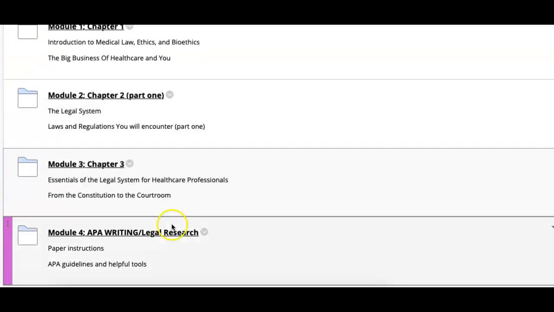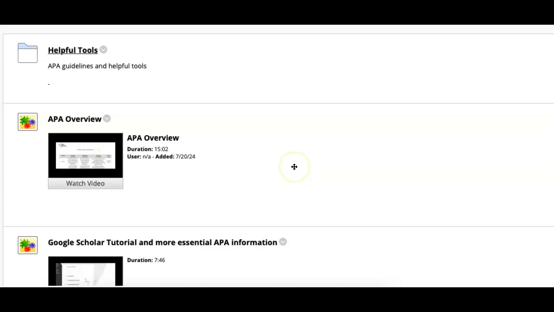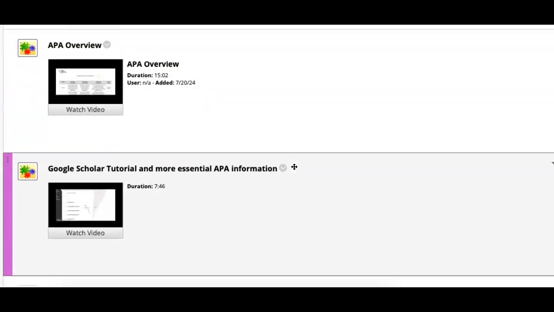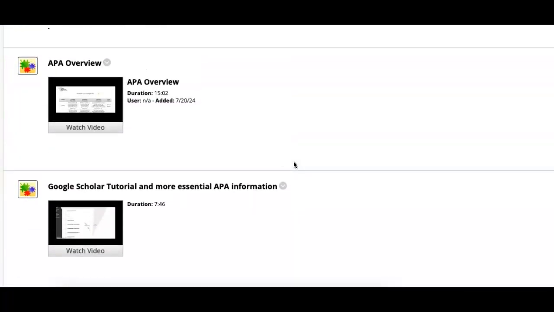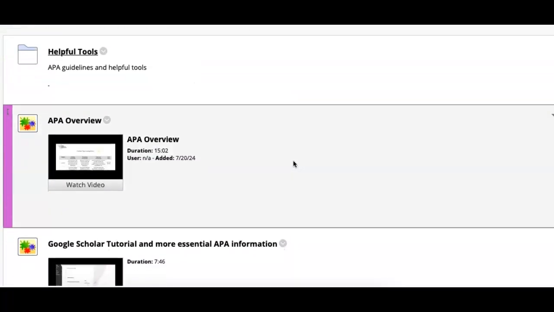But take a look at Module 4. Go through the all-important lectures. Nothing is due this week in relation to a discussion post or homework or review questions, nothing like that is going to be due. It's just an overview of APA writing, and then really jumping into what kind of case you want to review. So take a look at all the information this week, some great information for you.